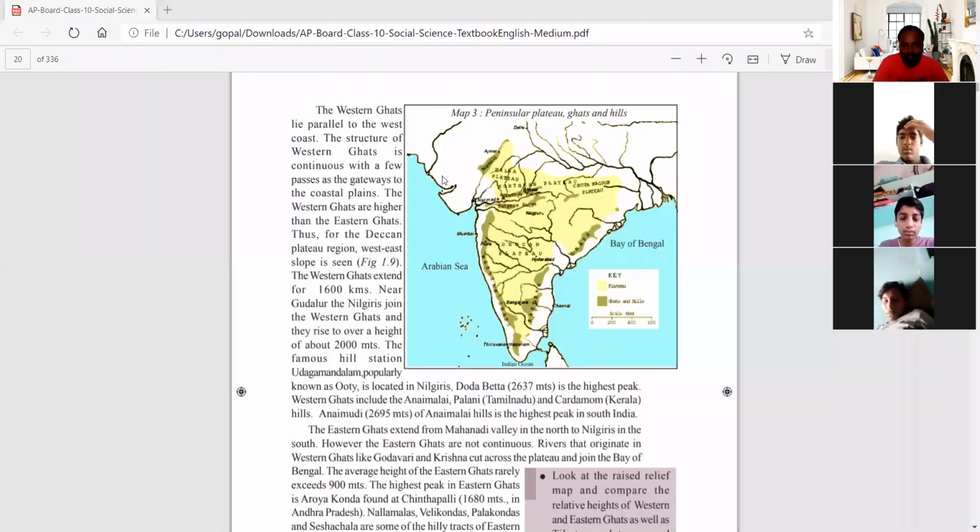Okay, see here. So the Western Ghats. Here we can see this, so this is called the total peninsula. So peninsular plateau and Ghats and hills. So we are calling this a peninsula.